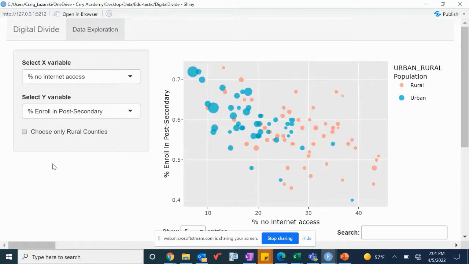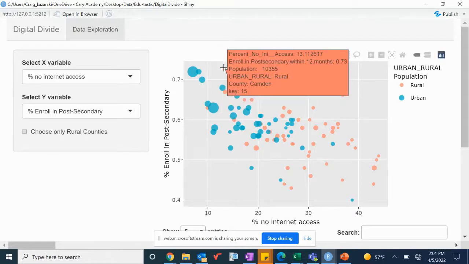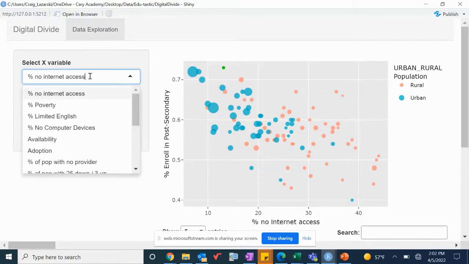Many of the relationships are expected, such as with Camden County. Camden County is this county here. You'll note that when I hover over a county, it displays the current values that are graphed, along with identifying information. When I click on that county, it highlights it and now allows me to explore that county in different viewpoints. So with Camden County, we see that there is a low percentage that have no internet access and very high post-secondary outcomes. What else do we notice?